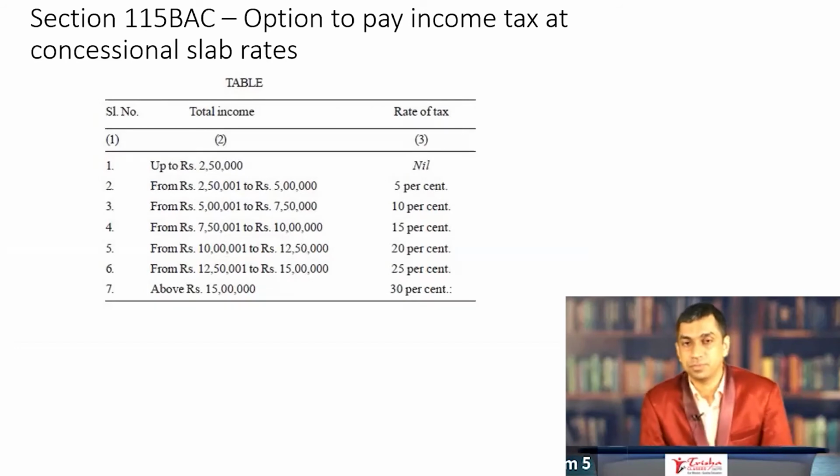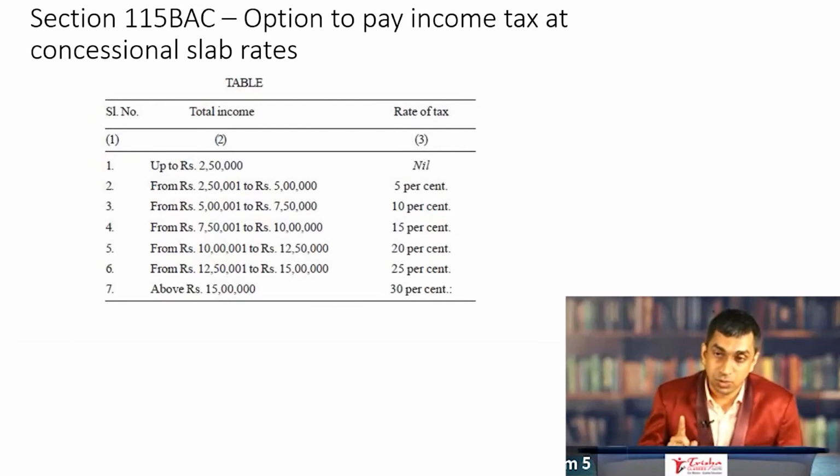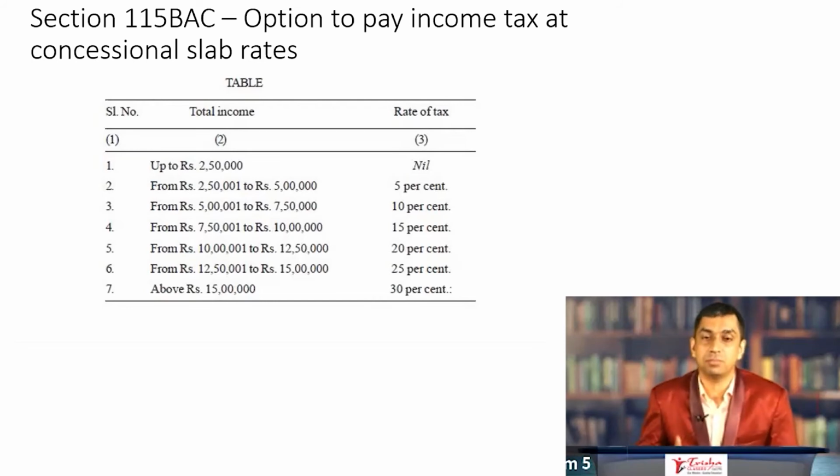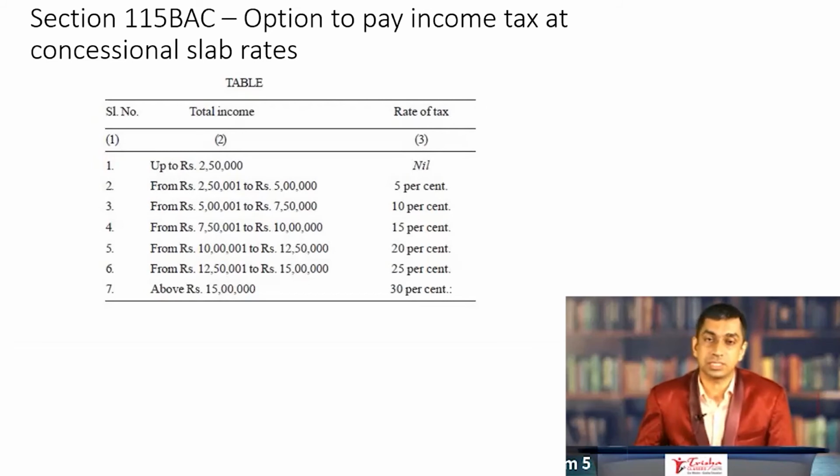Up to 2 lakh 50,000 the rate of tax is nil. 2 lakh 50,001 to 5 lakh the rate of tax is 5%. 5 lakh 1 to 7 lakh 50,000 the rate of tax is 10%. 7 lakh 50,000 to 10 lakh the rate of tax is 15%. 10 lakh to 12 lakh 50,000 the rate of tax is 20%. 12 lakh 50,001 to 15 lakh the rate of tax is 25%. And above 15 lakh the rate of tax is 30%.